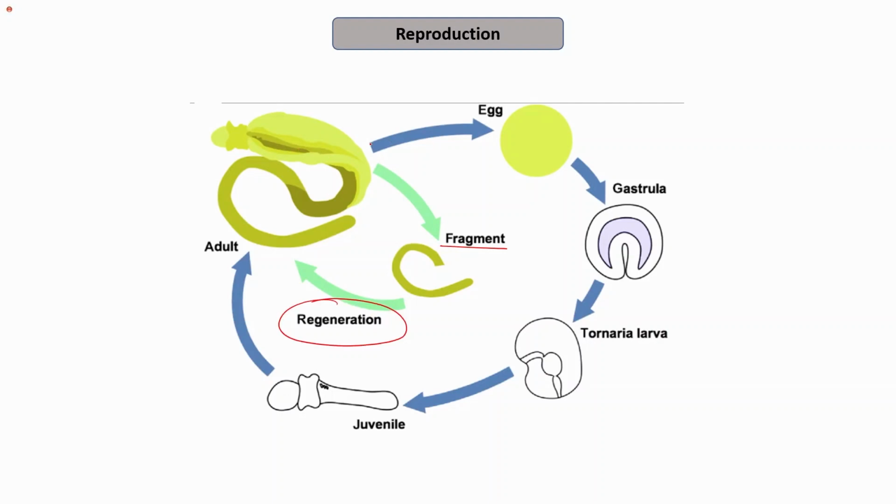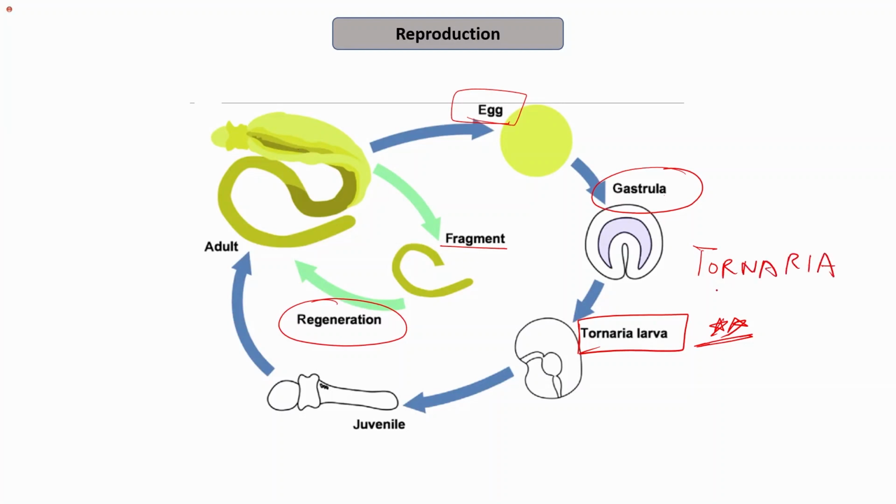Or otherwise, if I talk about sexual reproduction, then the egg, which is fertilized externally, undergoes development. After the gastrula stage, the Tornaria larva is formed. So this might be asked: what is the larva of Hemichordata called? It is the Tornaria larva.